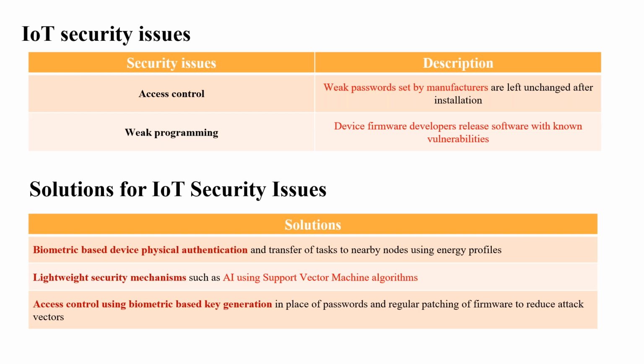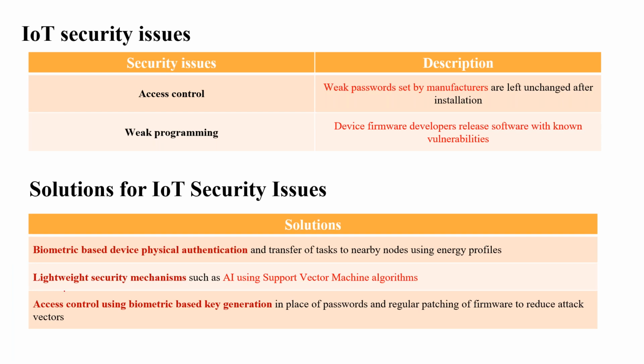For these IoT security issues, we provide some solutions. The first solution is biometric-based device physical authentication. This is provided in the IoT devices and transferred to nearby nodes. So with biometric-based device physical authentication, we resolve these issues.